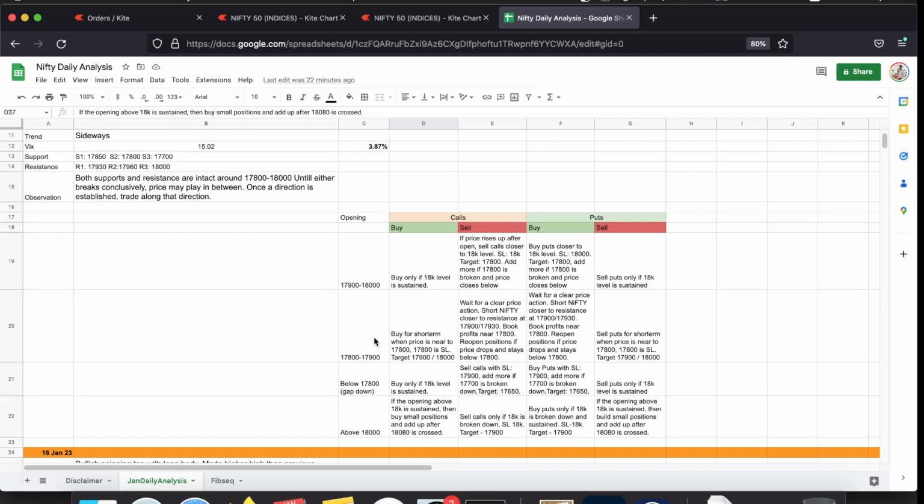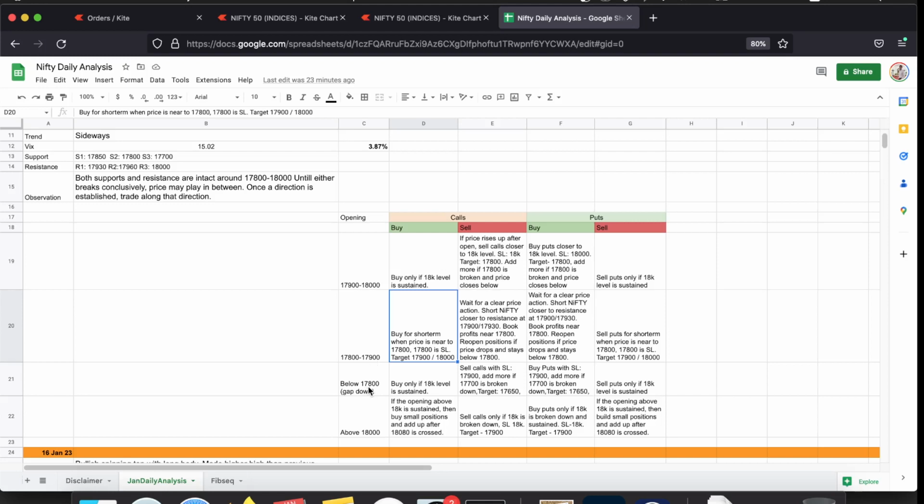With the opening between 17,800 and 17,900, you have to watch the price action a little cautiously, because if initially Nifty gets sold off and reaches the support, there can be a bounce. So don't short at that point of time and wait for Nifty to reach a resistance level. If Nifty happens to reach a support quickly, you can cautiously buy small long positions with the support as stop loss, and take profits once the resistance level is reached.